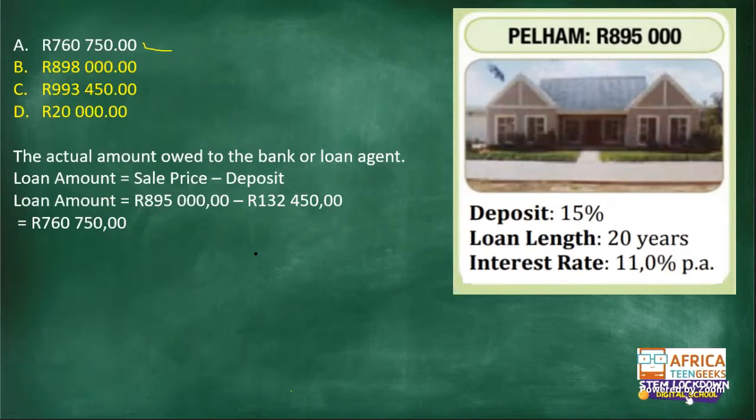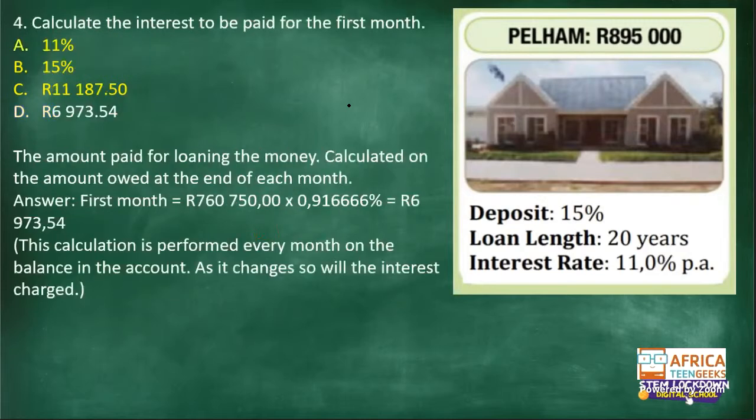Then the rest of that money, the loan amount, is the one that the bank or whatever other loan agent will be lending you. So that's why you take the sale price, subtract the deposit, to get your loan amount. So 3A. Question 4. Calculate the interest to be paid for the first month. What is the interest to be paid for the first month?